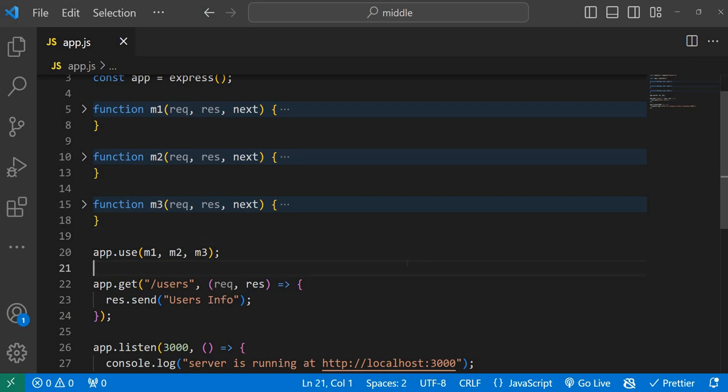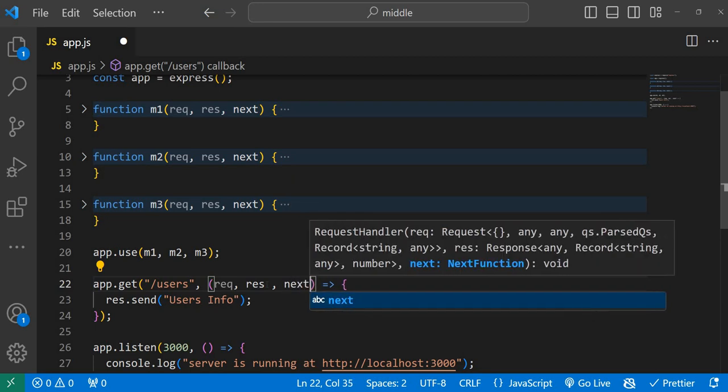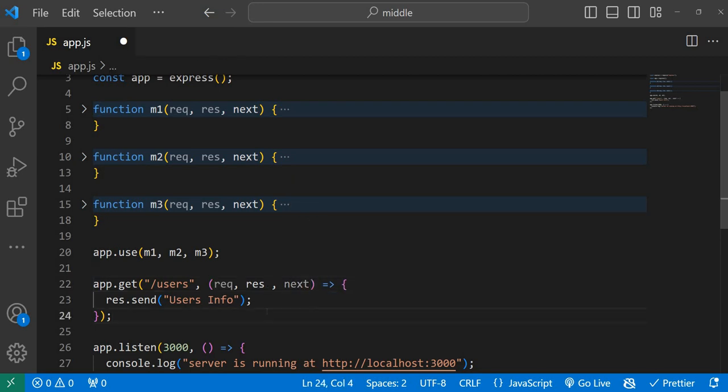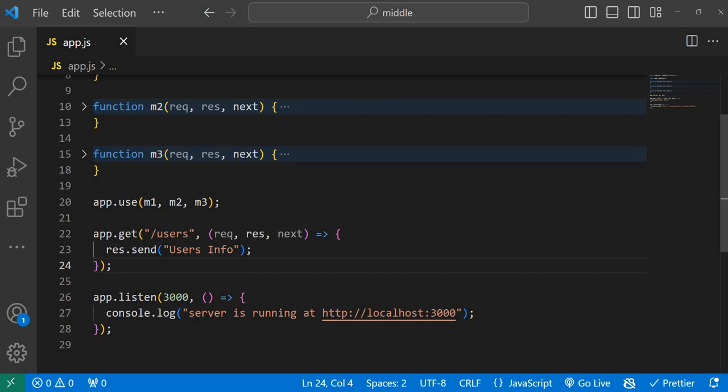So now you will get a question: hey Raghu, I want to execute this one. Okay, let's do one thing. Right now we have M1, M2, and M3. If you send a response to the client, there is no meaning in executing another one, right?